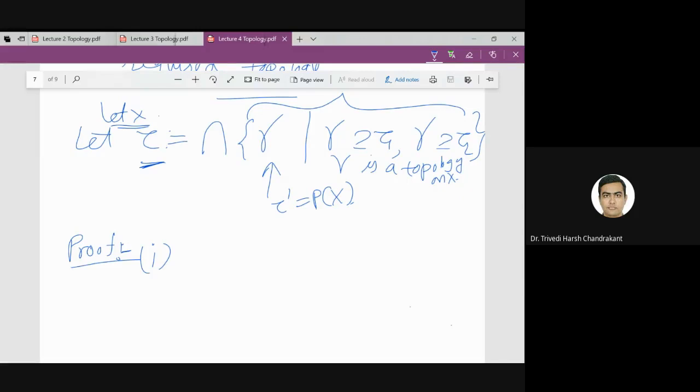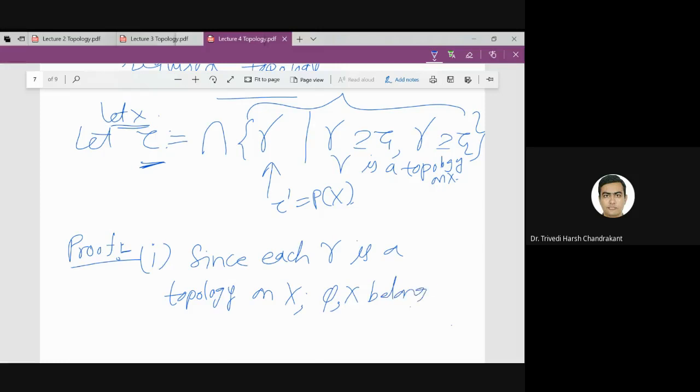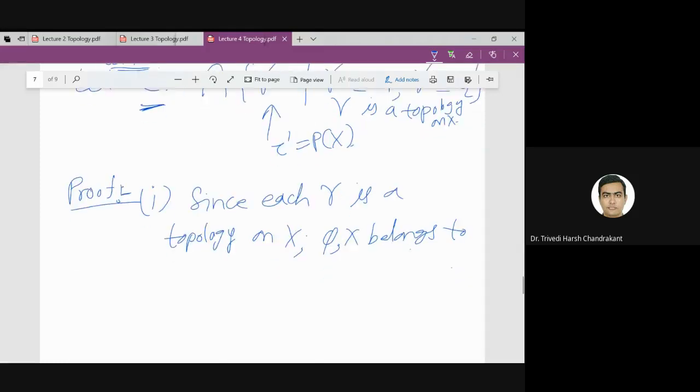So first thing is that since each gamma is a topology on X, phi and X belong to each gamma. Therefore, phi and X belong to tau.